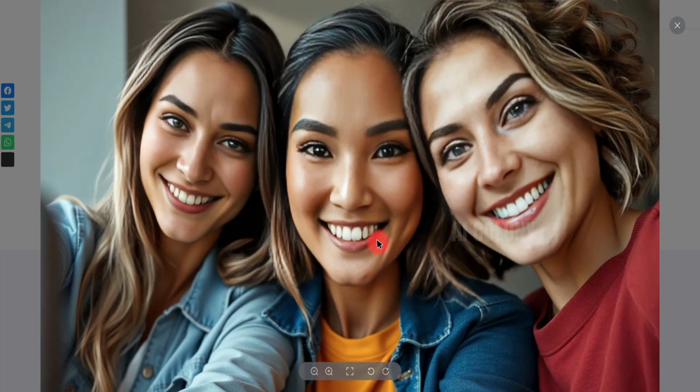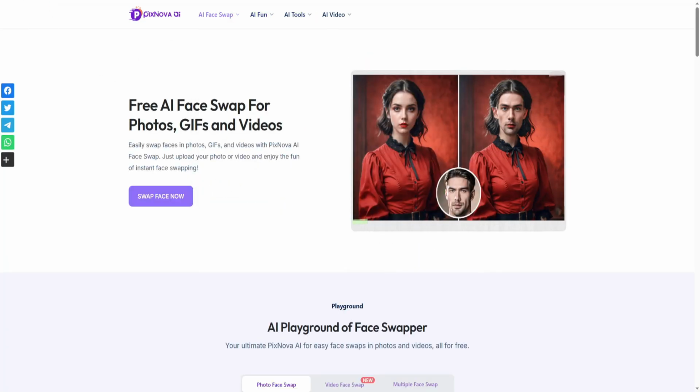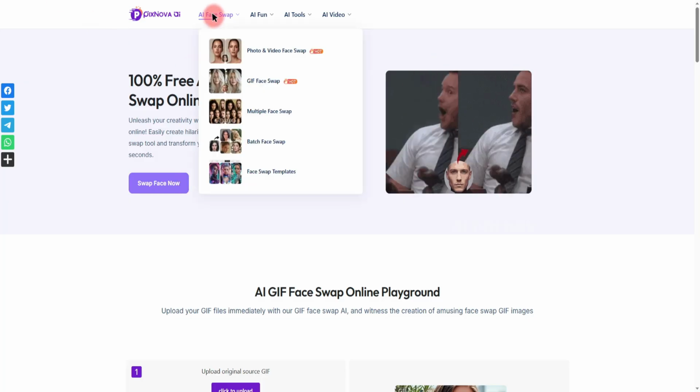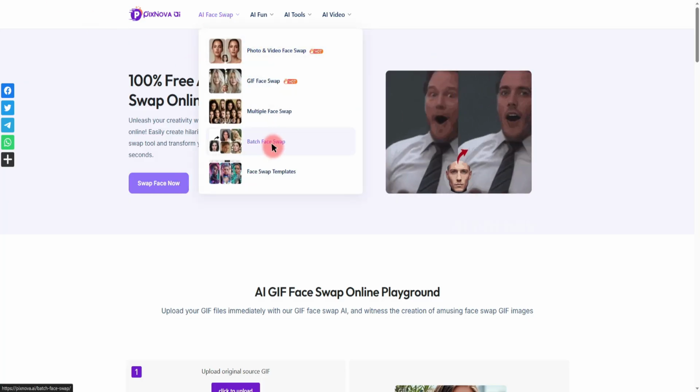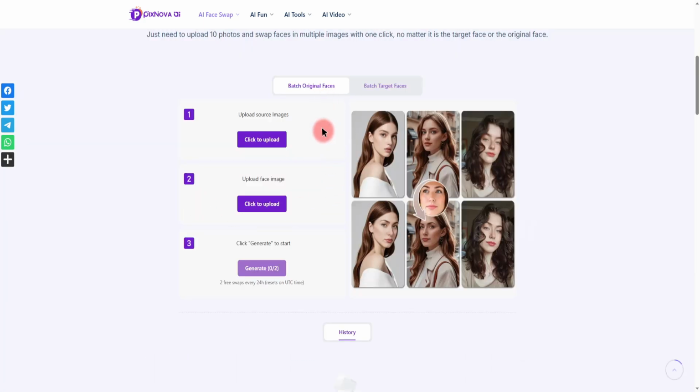It's truly amazing. So, whether you're looking to swap a single face from any image or video, you can achieve it for free using Pixnova AI. Most importantly, it produces premium, high-quality results despite being entirely free to use, a huge boon for creators. Do you have a large batch of images and want to change faces with a single click, optimizing your workflow? Then you absolutely must use the Batch Face Swap feature.